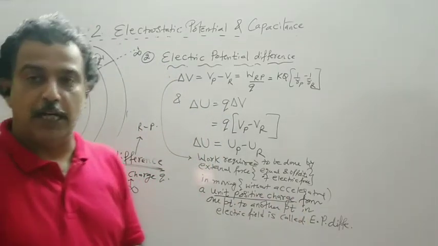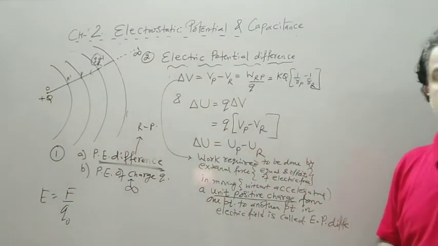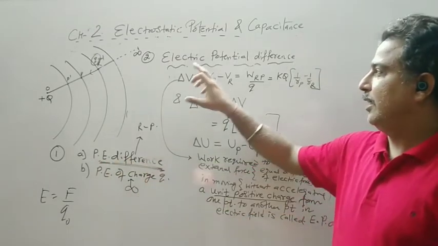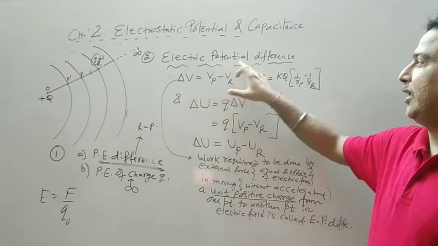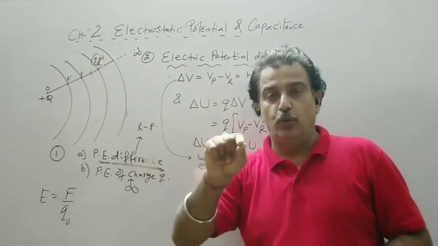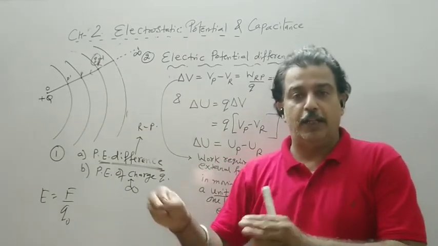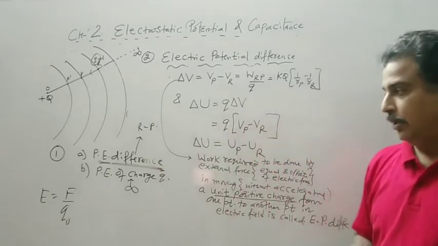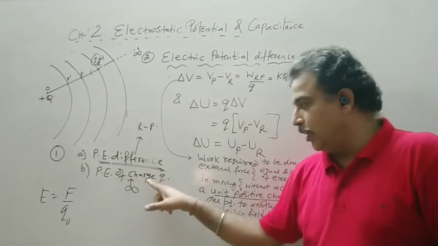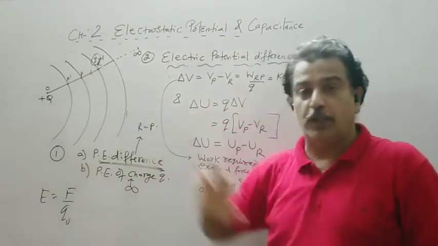Instead of Q charge, we now have a unit positive charge. So potential energy difference is equivalent to electric potential difference if instead of charge Q I take 1 coulomb of charge, or what I call a unit positive charge. Now what is potential energy of a charge? In potential energy of a charge, we brought charge Q from infinity to the particular point.